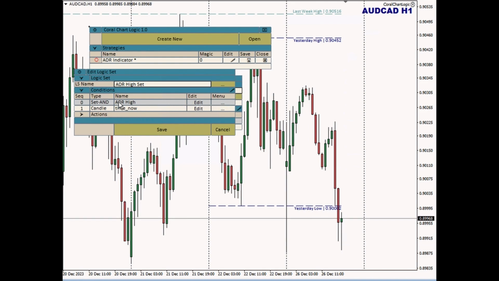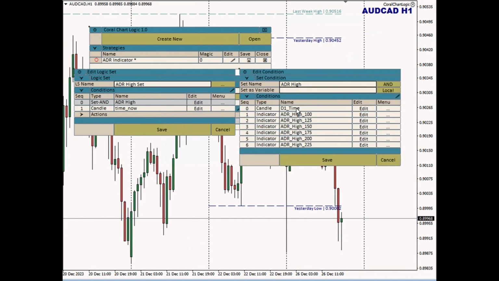Or if I'm getting ready to start making changes and I'm not sure that I'm going to keep them, I could save it, and then make changes knowing that I could delete my changes and go back to the previous version anytime I wanted to. Another thing I can do is clone a row. So let's take a quick look at what's in here. There's kind of a lot of stuff in this. So I get the current day time.